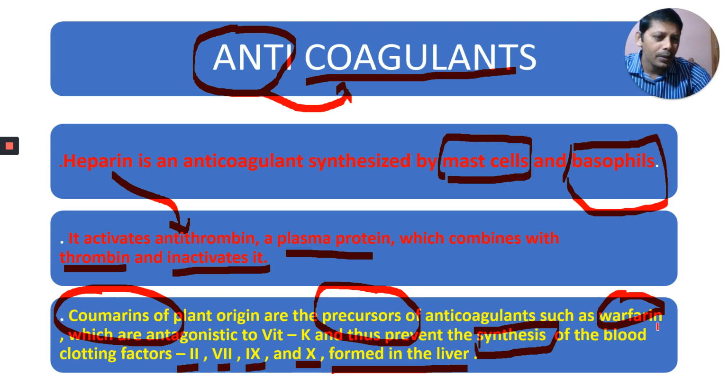But what is happening here? Warfarin is antagonistic to vitamin K. That means it is inactivating vitamin K. Therefore, when vitamin K is not activated, factors 2, 7, 9, 10 are not formed in our liver. Therefore, our blood does not clot.